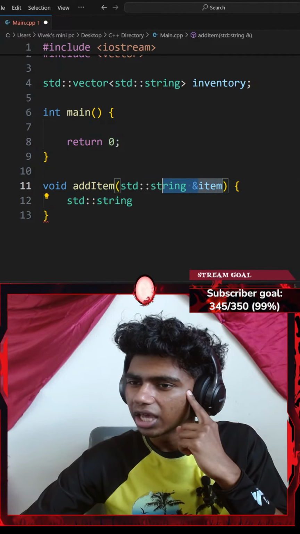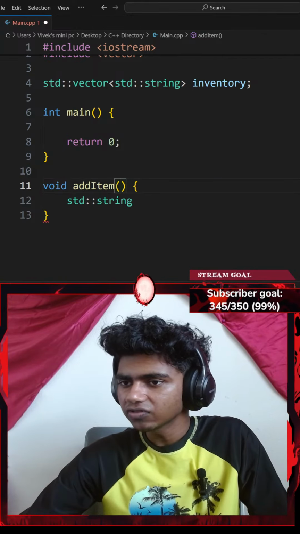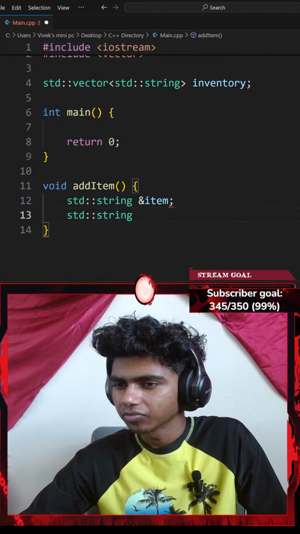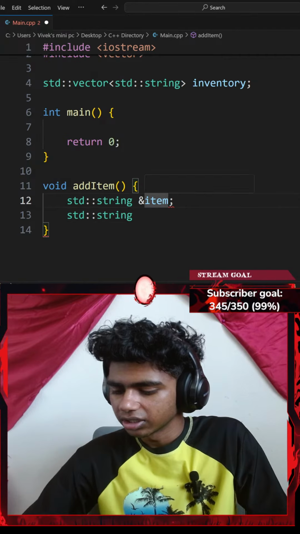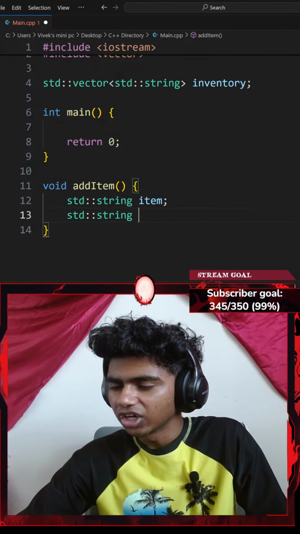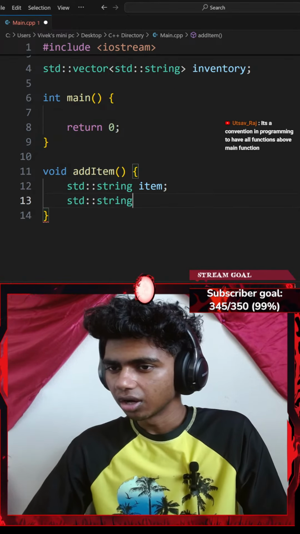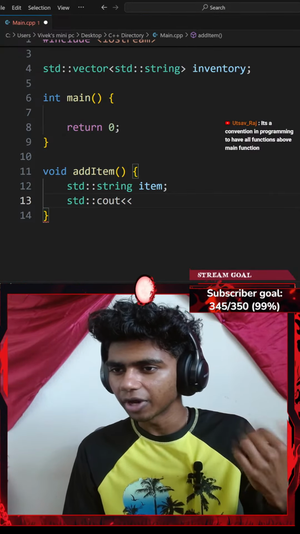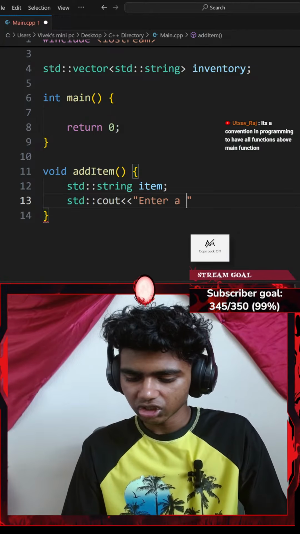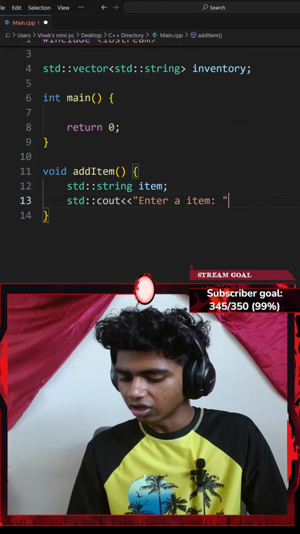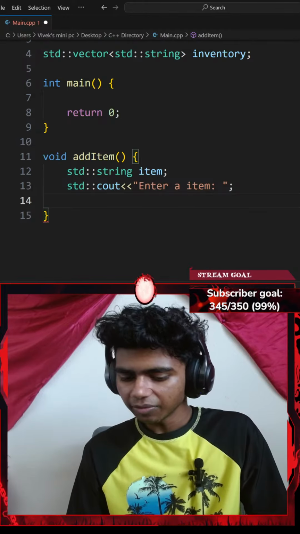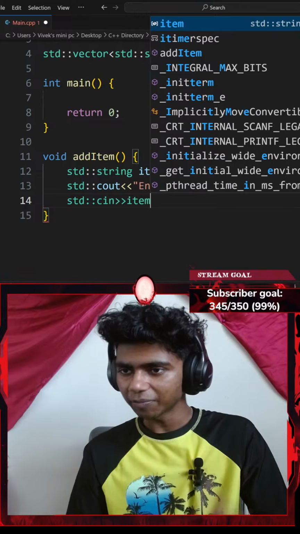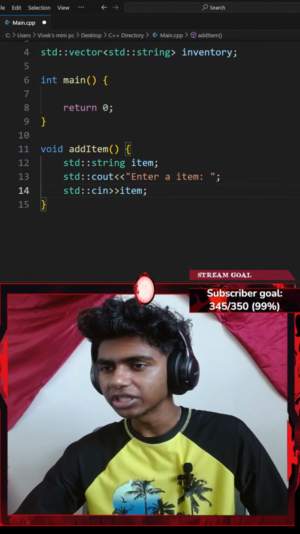Let me actually copy that part, delete this from here, and add that inside my function. There we go. Then this is going to be items, and I go with a standard console output with an insertion operator. I want to insert something like "enter a item". I'll end that with a semicolon, and then add a standard console input with an extraction operator. I want to extract my items as a variable, and I'll end that with a semicolon as well.